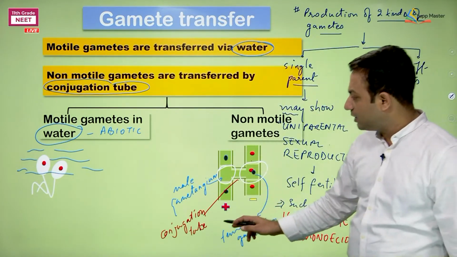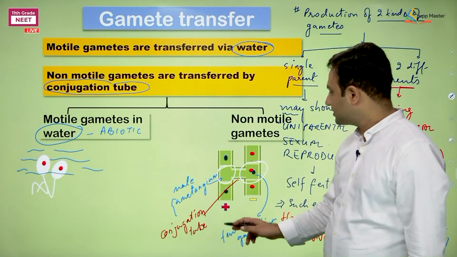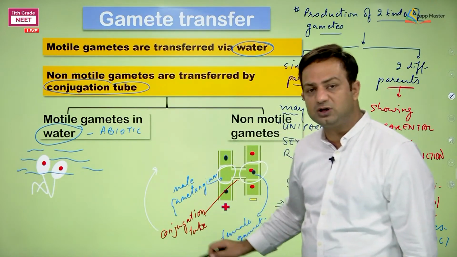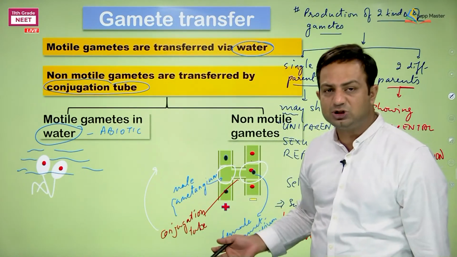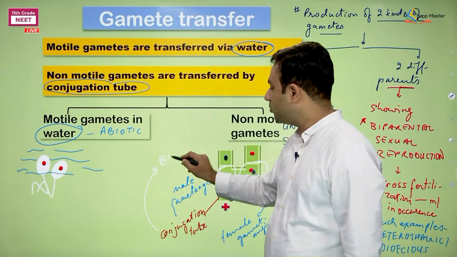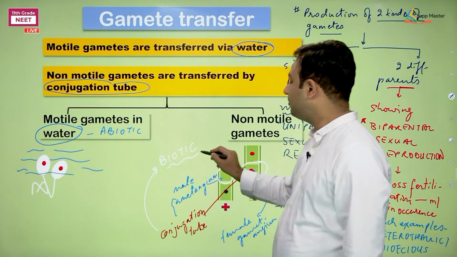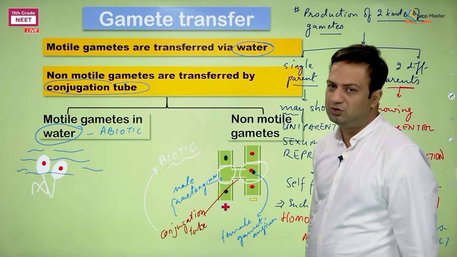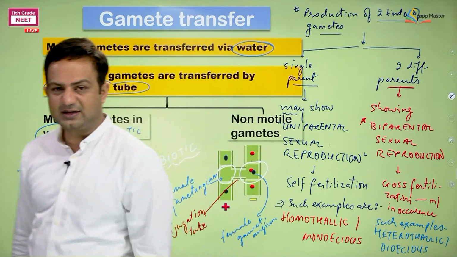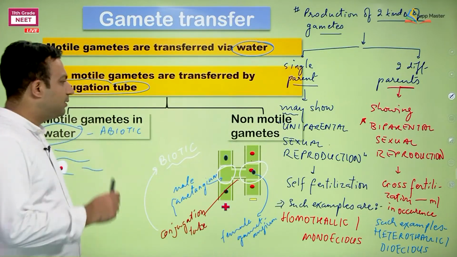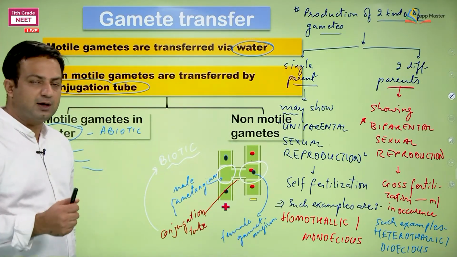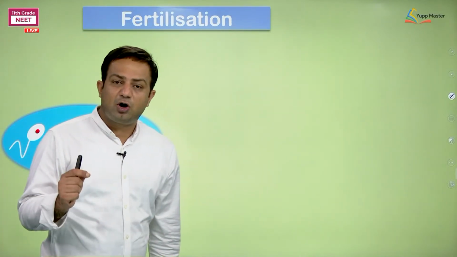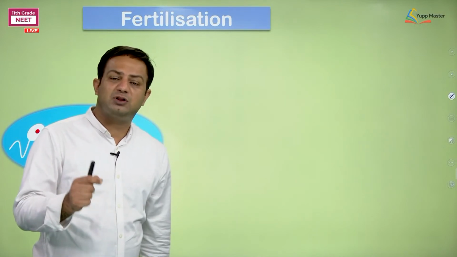And remember, if water is abiotic, conjugation tube is a living junction, right? You can call it as a biotic medium for transfer of gametes in algae, where the gametes are non-motile. Hope it is clear to you, okay, right? Going to the next character. The next is fertilization. The success of transfer of gamete depends on their fusion.